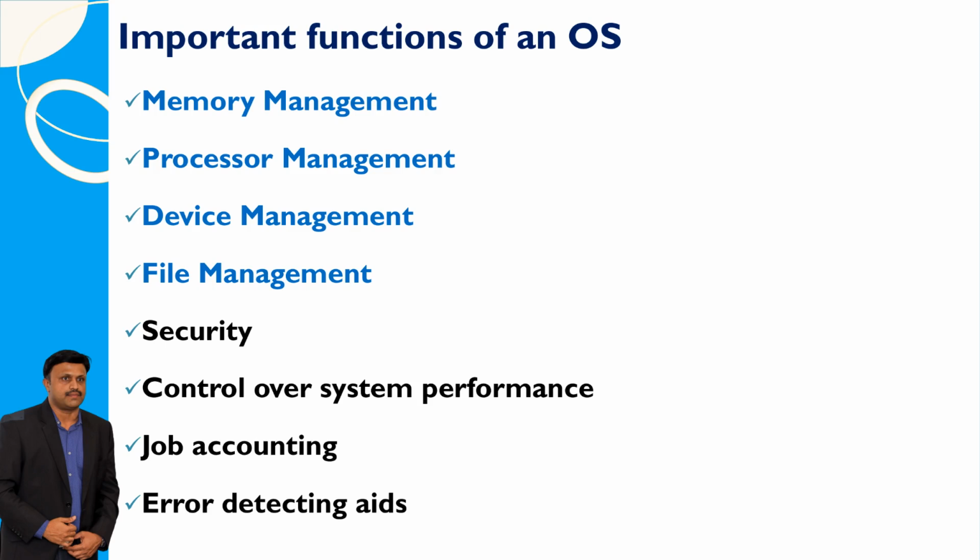An operating system has many important jobs to help your computer run smoothly. It manages your computer's memory, making sure programs have enough space to work properly. It also handles how your computer's processor works, so tasks get done efficiently. The OS takes care of devices connected to your computer, like printers or keyboards. It helps organize and keep track of your files, making them easy to find when you need them. The OS also looks after security, keeping your computer safe from viruses and hackers. It controls how well your computer performs and keeps track of what tasks are being done. Plus, it can help find and fix errors that might pop up while you're using your computer.